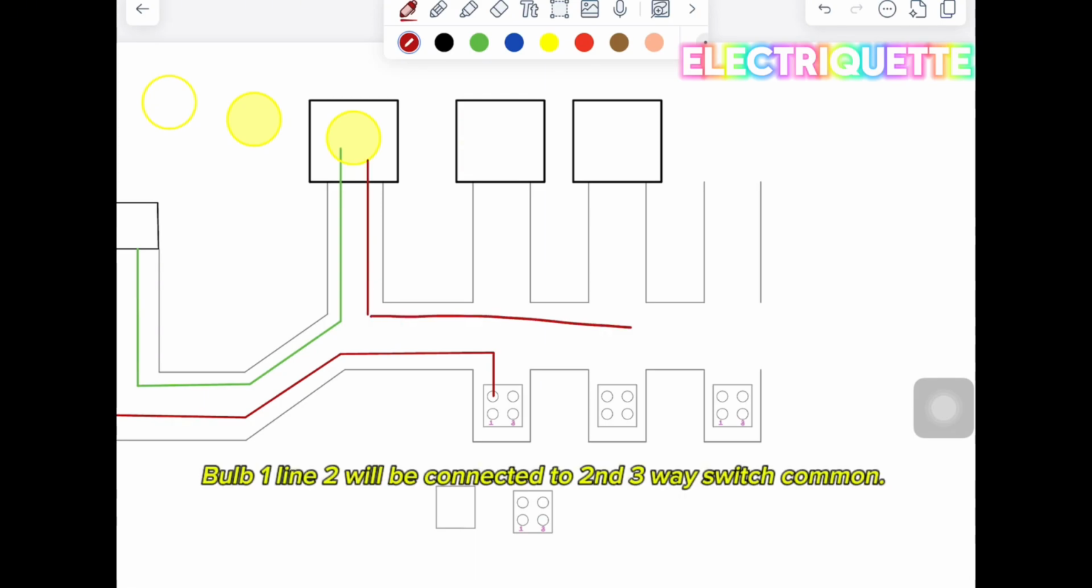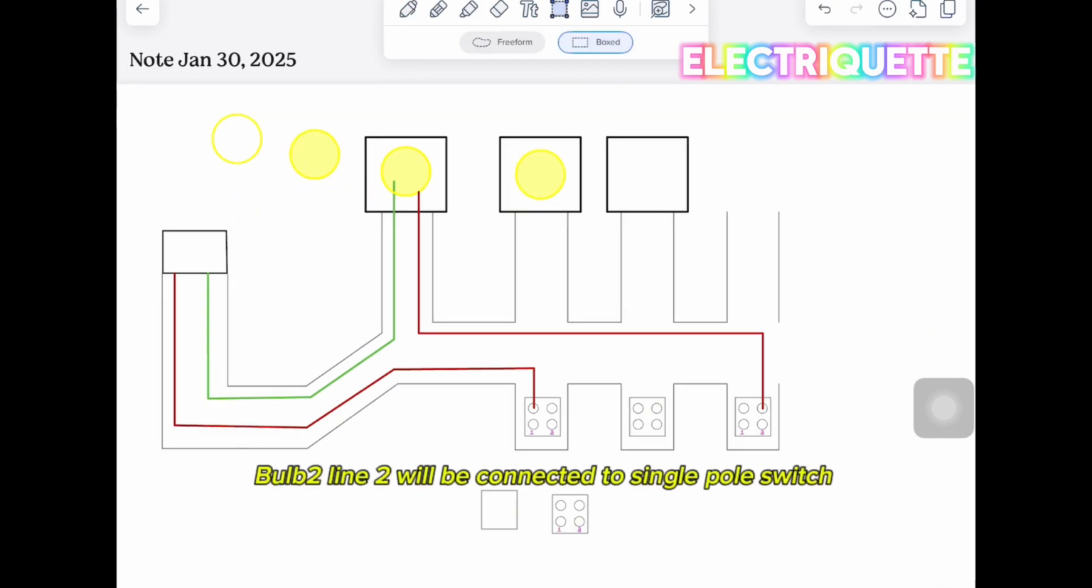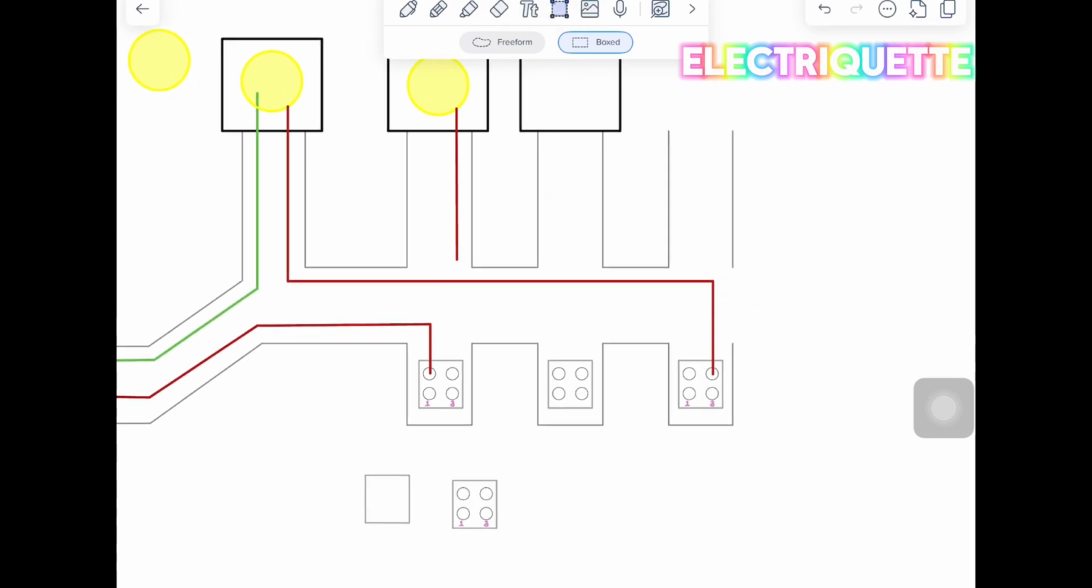Bulb 1 line 2 will be connected to the second three-way switch common. Bulb 2 line 2 will be connected to the single pole switch.